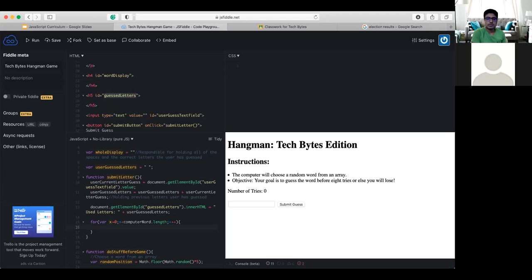And now, guys, what I'm going to do is create a separate variable called correctGuess, and set that equal to false. This is going to be a local variable inside of the for loop, and you'll see why this will be used in a quick moment, but this is going to be telling us to see if the user's inputted a correct letter. Then we're going to do some manipulation of our strings.